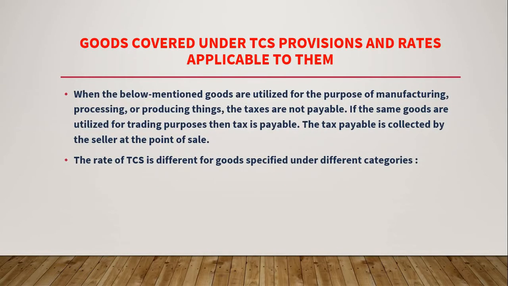Goods covered under TCS provisions and rates applicable to them. When the below mentioned goods are utilized for the purpose of manufacturing process or producing things, the taxes are not payable. If the same goods are utilized for trading purposes, then it is payable. The tax payable is collected by the seller at the point of sale. The rate of TCS is different for goods specified under different categories.